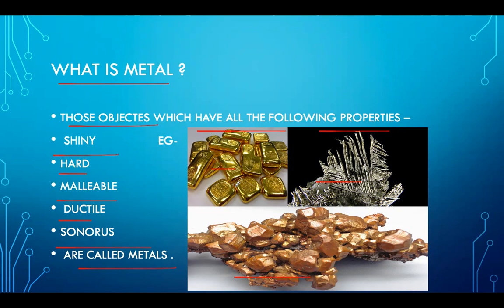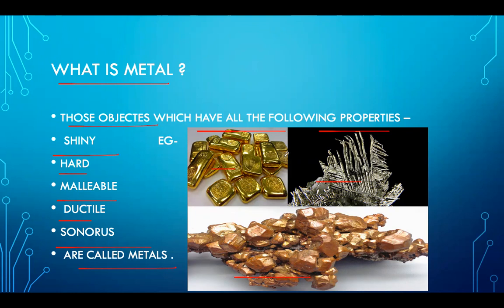So the easy thing to remember is that those objects which are shiny, or you can say lustrous, are hard, malleable, ductile, and sonorous. You will be thinking, what is malleable, ductile, and sonorous? We know what is shiny and hard. These three things we are going to read in further slides, right? And guys, there is one more property of metals, which is conduction. Conductors is the same thing.